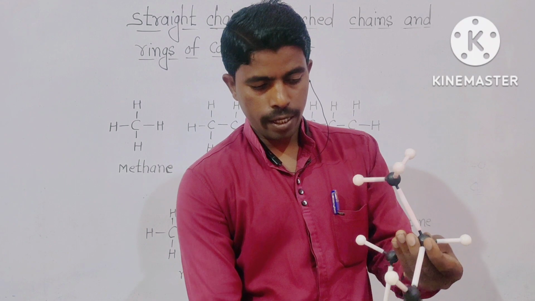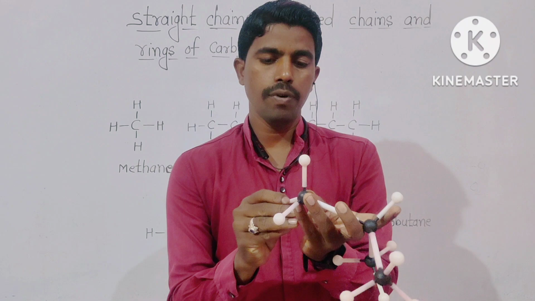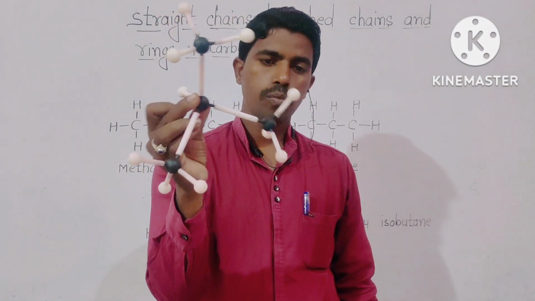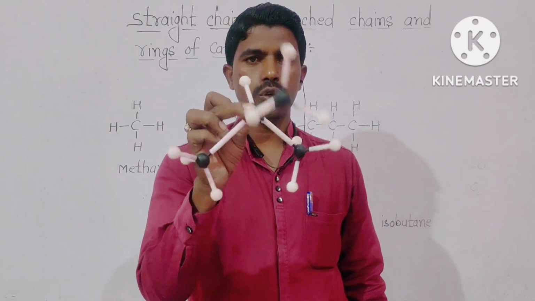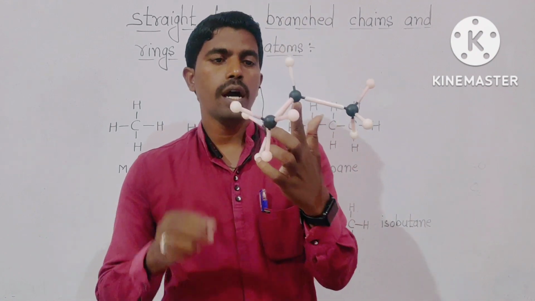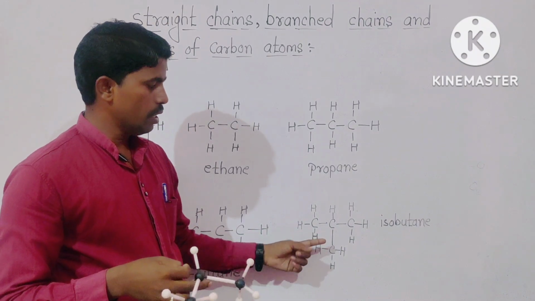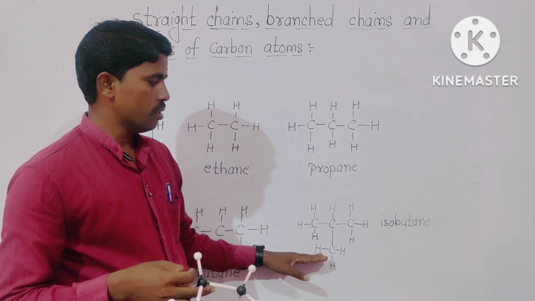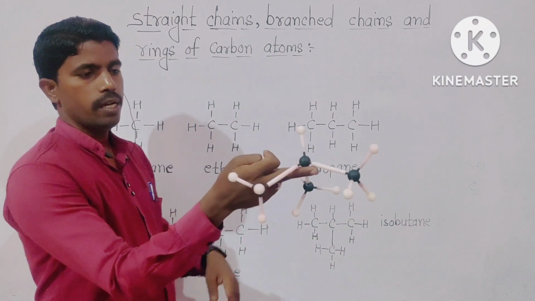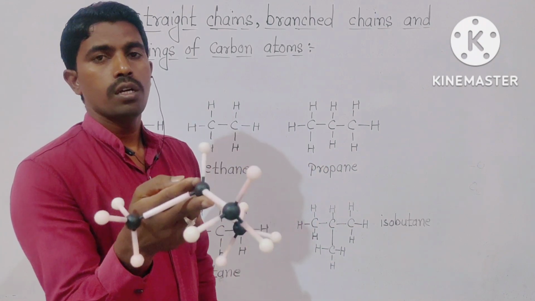The structural formulae are different, but the molecular formula is same. Hence, both are called as isomers of each other, and the phenomena is called as isomerism. This is the isobutane. Look at the board. This is the structure of isobutane. Here 4 carbon atoms are attached and 10 hydrogen atoms are there, and similarly here 4 carbon atoms, 10 hydrogen atoms are attached to carbon atoms.